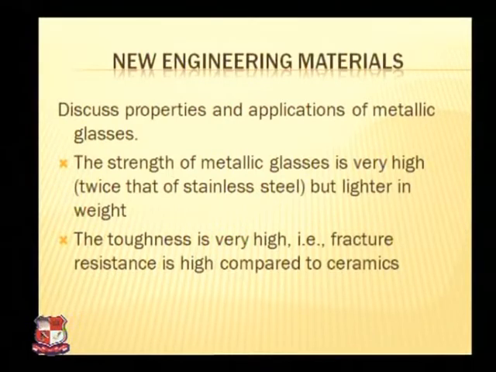The strength of metallic glass is very high. This is the first property of metallic glass. The strength of metallic glass in comparison to stainless steel is very high, that is twice that of stainless steel, and in comparison to it, metallic glass is lighter in weight. So this is the first property. In the same manner, the second property is that the toughness is very high, that is fracture resistance. Metallic glass is fracture resistant, and the fracture resistance is high compared to ceramic.